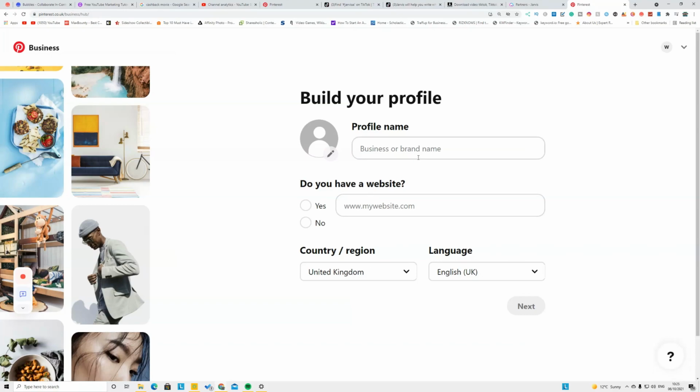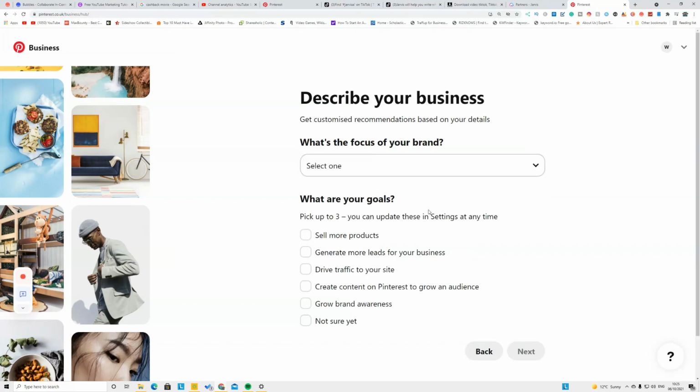You can put any name that you want, so you can put anything that you want here. I'm going to put my name on here. I don't have any website, so I select the country and language and click next.